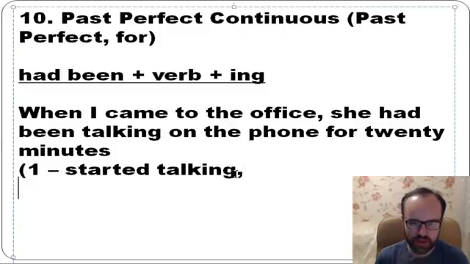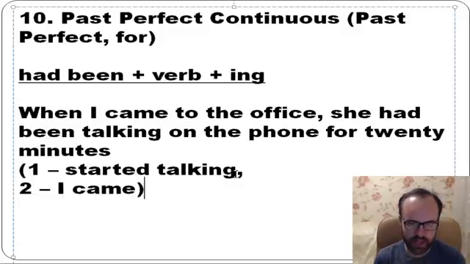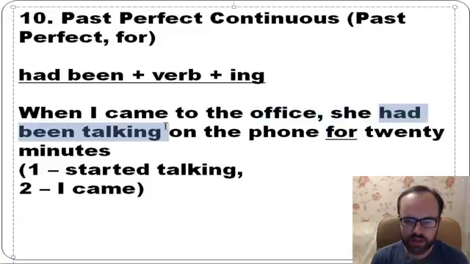I started talking, and then second, I came. So it's like past perfect, and because of for, yeah, you need to use past perfect continuous, right? So had been talking on the phone for 20 minutes.